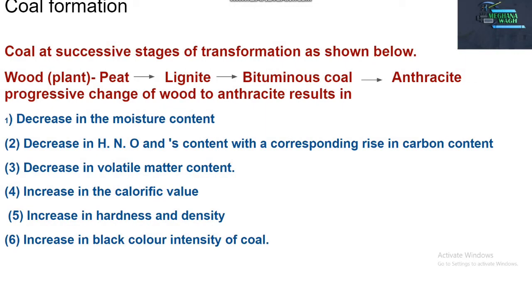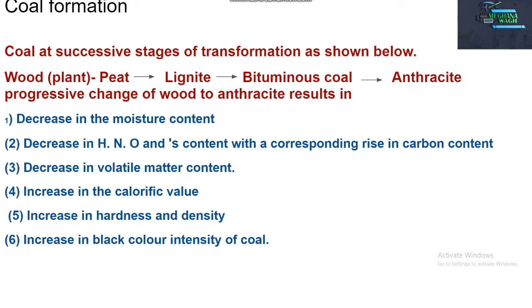Coal formation: coal at successive stages of transformation. It is given as wood or plant. First formation is peat coal, then lignite, then bituminous coal, then anthracite coal. This is the progressive change of wood to anthracite. This results in decrease in moisture content. That means in peat coal moisture content is more, while in anthracite coal moisture content is less. Then there is decrease in hydrogen, nitrogen, oxygen and sulfur content with a corresponding rise in carbon content.